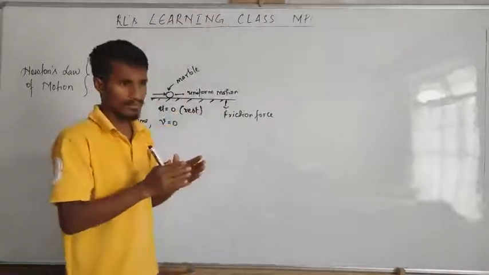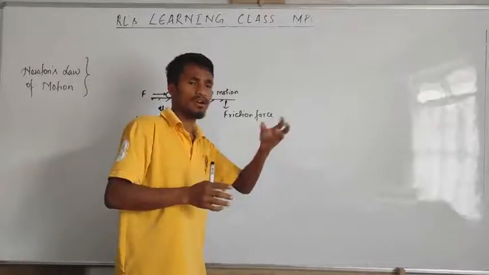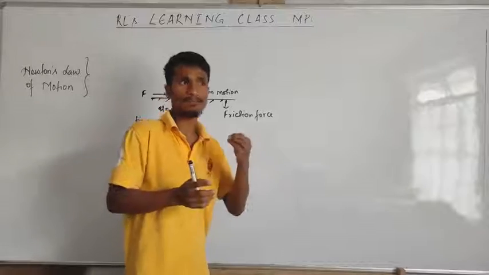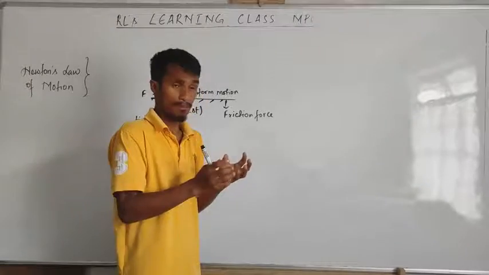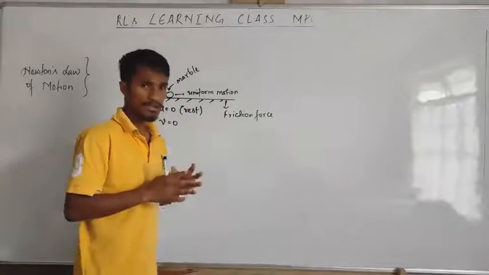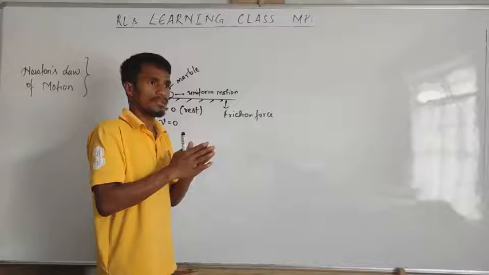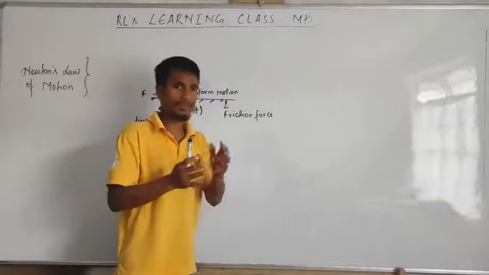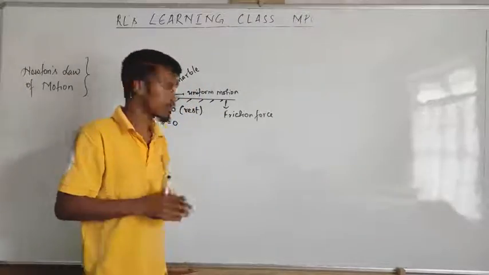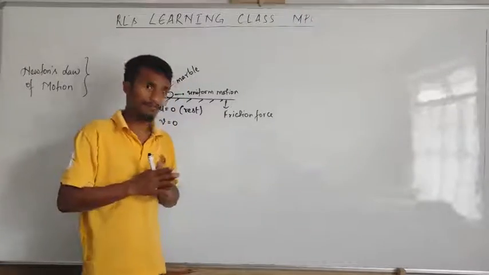But in rolling a marble, that pushing of air, most of the case we neglect it, because that force, that friction force by the air, is very, very small. So mostly we consider the friction force, meaning the contact between the surface of the floor and the surface of the object. That will be the friction force.